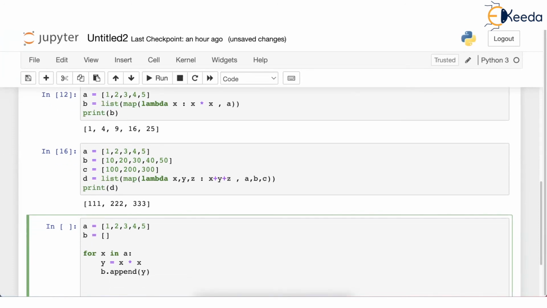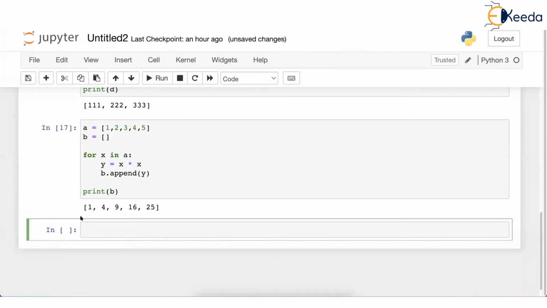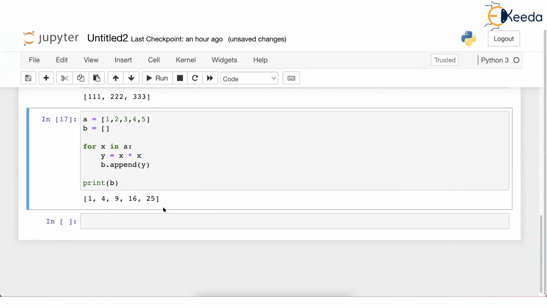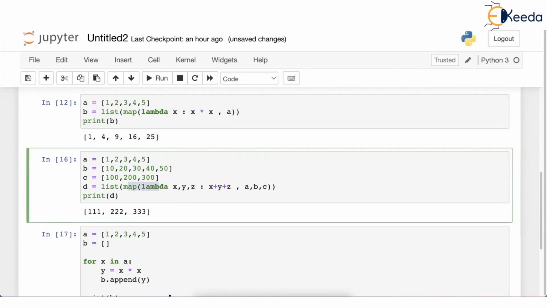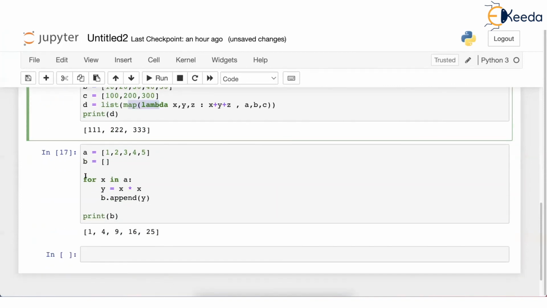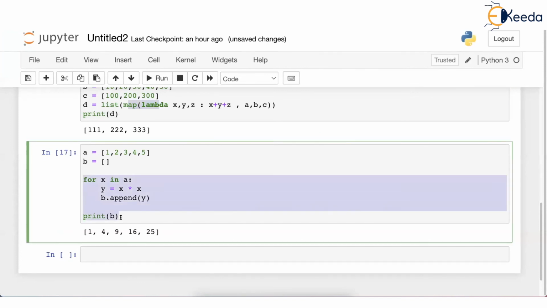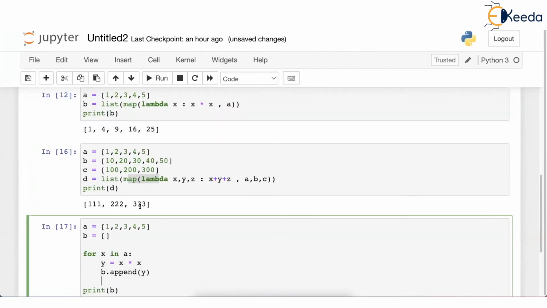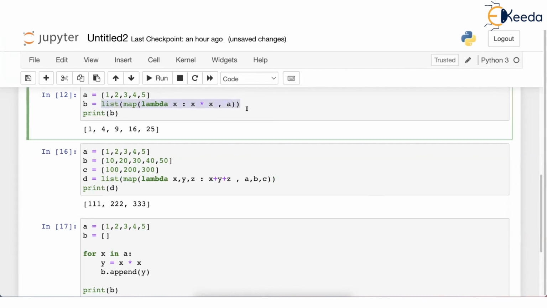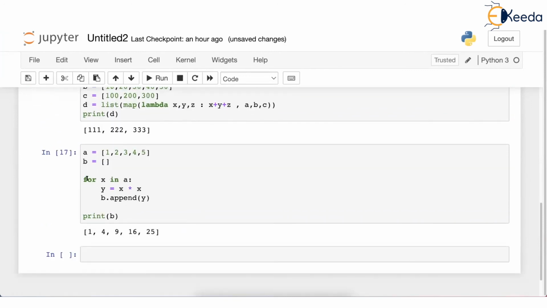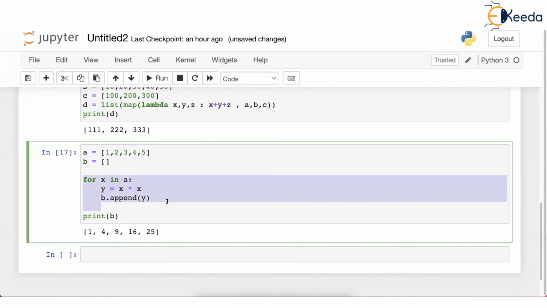We will outdent now and we will print B. So B is our new list. This will also give the same result, you can see. So I again say, actually I exaggerated: if you don't use this and you actually design it yourself, you will write a 10 line program. It's not that difficult, isn't it? Everybody is so fascinated that such a big work has been done by such a small line. Now this looks like a small line, but if you do it independently like this, it's also not going to be a very big issue.